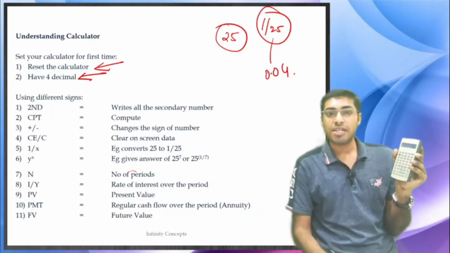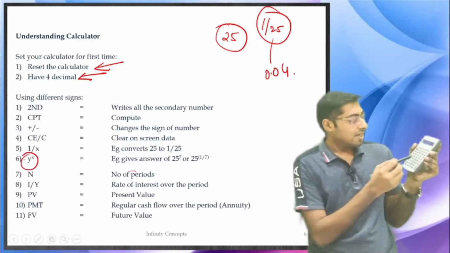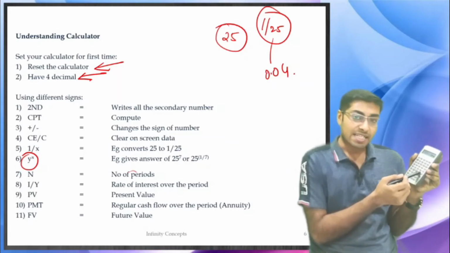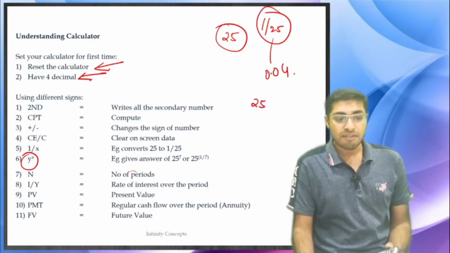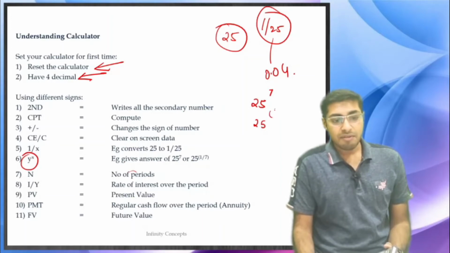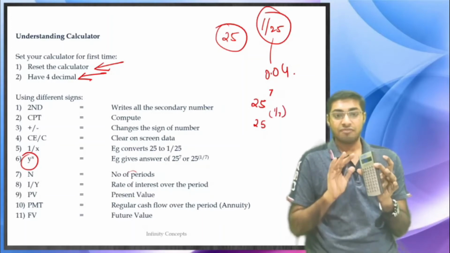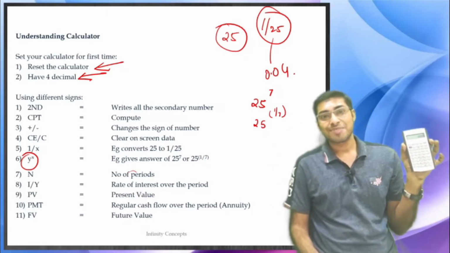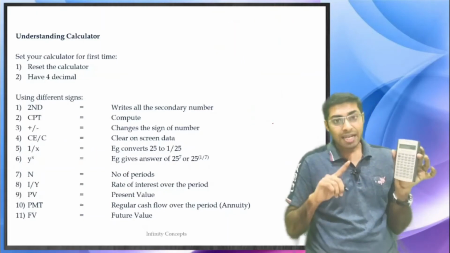The answer is 0.04. The next one is y to the power x. Below 1 divided by x, there is y to the power x. Y to the power x means if you want to calculate 25 to the power 7 or 25 to the power 1 divided by 7. Now this is a very difficult thing. How will you do it? This calculator can do this. How is this calculator going to do this? Let us see. Y to the power x.